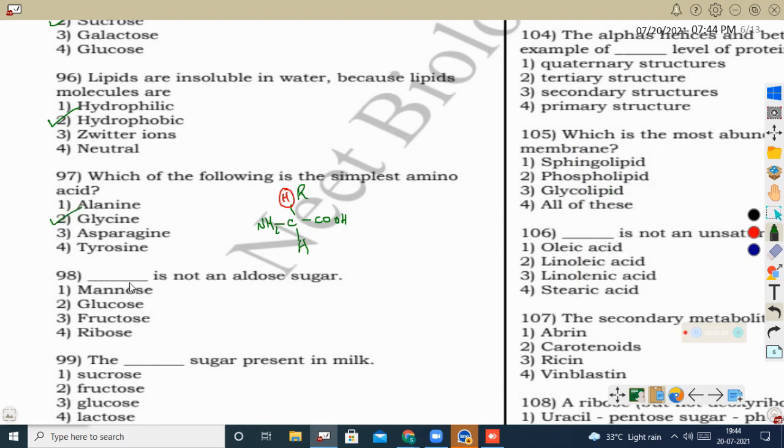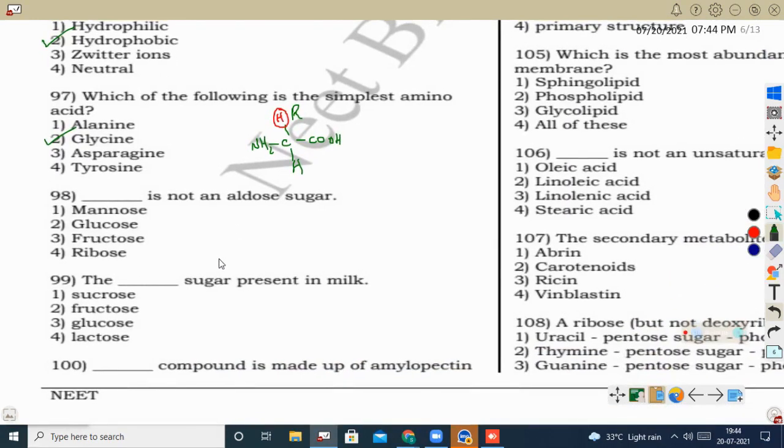Next question, dash is not an aldo sugar. See, mannose is an aldo sugar, glucose is an aldo sugar, fructose is a keto sugar because they have a ketone group. Ribose is also an aldo sugar. Okay, the keto sugar of ribose is ribulose. The keto sugar of glucose is fructose.